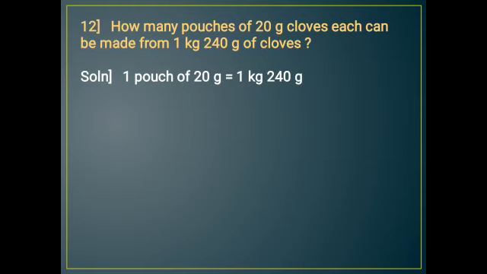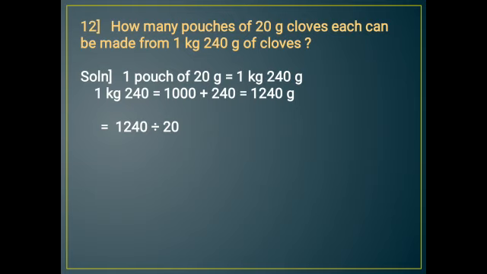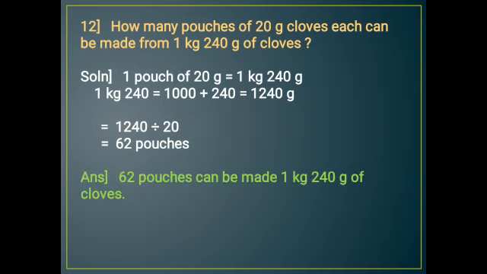So first we'll write 1 pouch of 20 grams out of 1 kg 240 grams. So 1 kg 240 grams is equal to 1000 plus 240, which is equal to 1240 grams. So 1240 divided by 20. So we get the answer as 62 pouches. So 62 pouches can be made from 1 kg 240 grams of cloves.